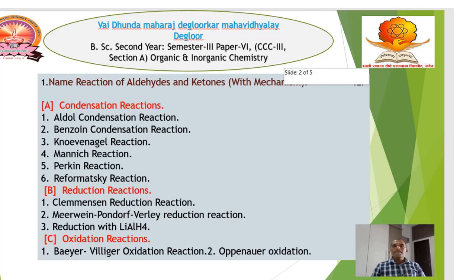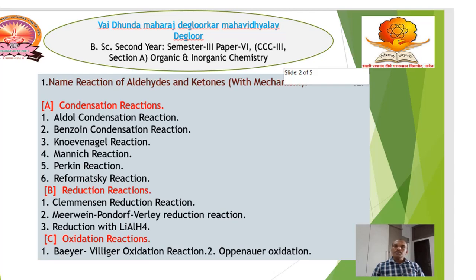This year, you are going to learn about the organic part. In that, the first chapter is name reactions with mechanism. These name reactions are named after scientists.